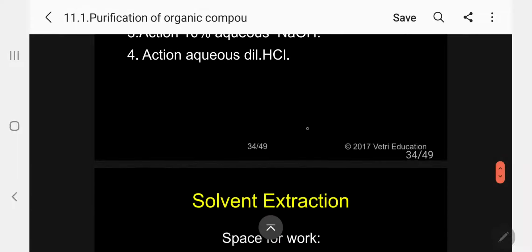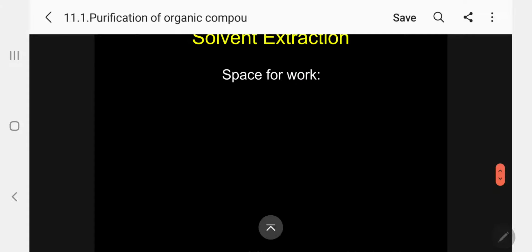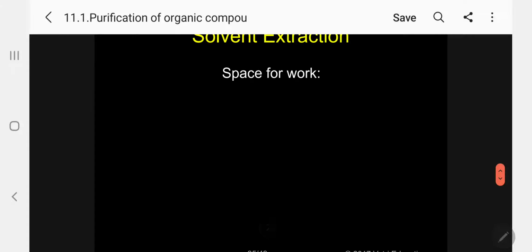So what we have to do is the action of sodium bicarbonate. I am leaving space for work, and to write the equation I am giving it here. Let us assume this method, saturated sodium bicarbonate. How to prepare it? Take a beaker and some water as solvent. For example, if you need 100 ml, take 100 ml of water and add sodium bicarbonate from the packet slowly, stirring. It dissolves fast at first, and then slowly, until the solid will not dissolve. Filter, and the clear solution is called saturated sodium bicarbonate solution.